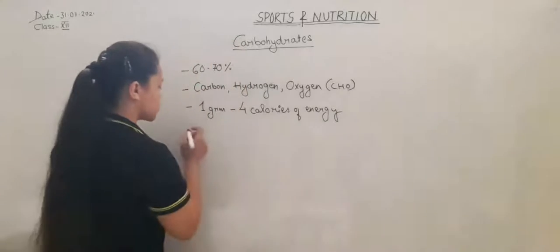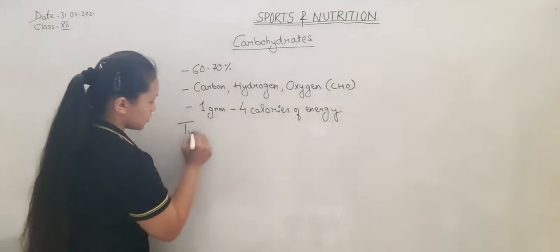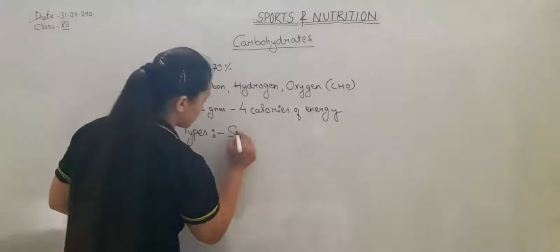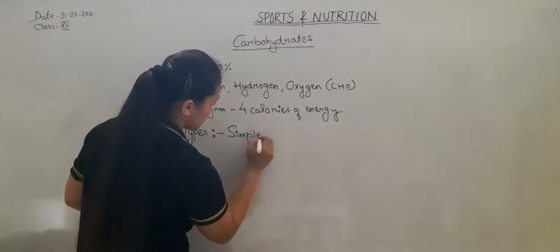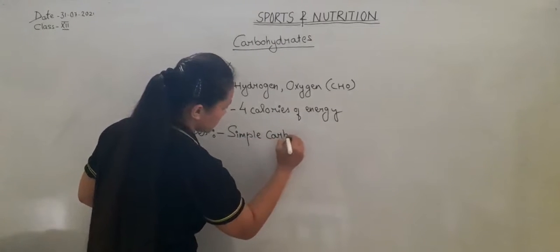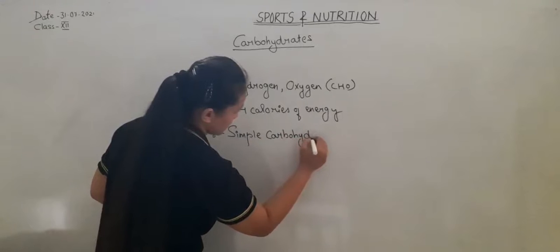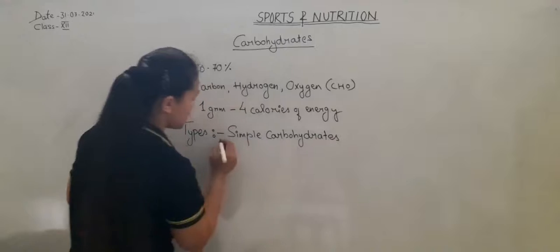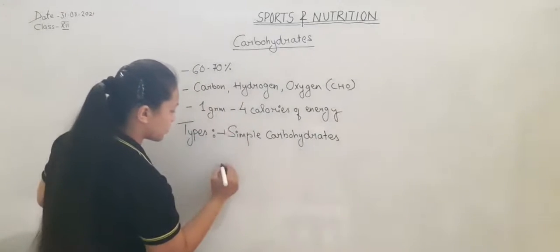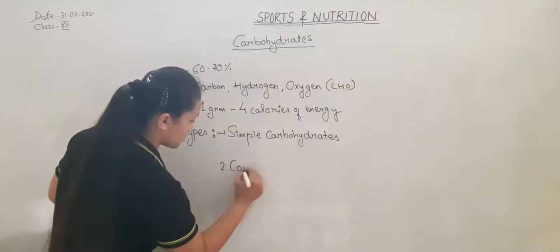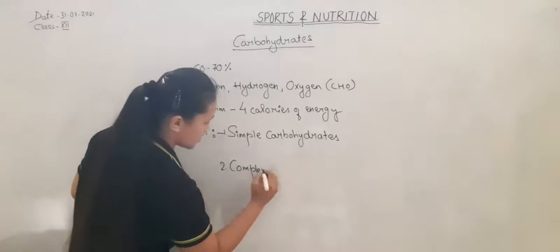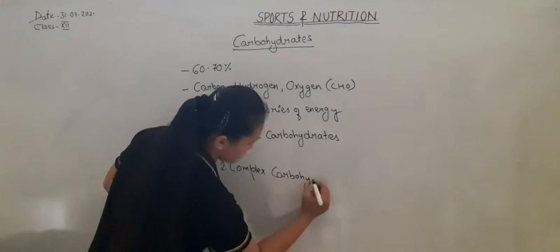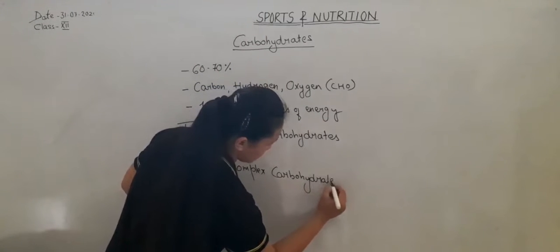Carbohydrate is of two types: simple carbohydrate and complex carbohydrate.